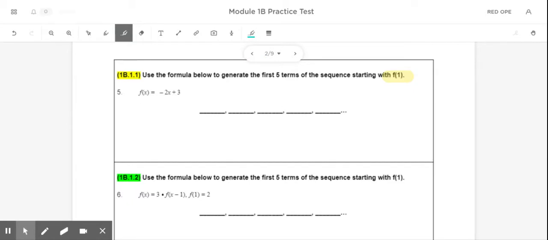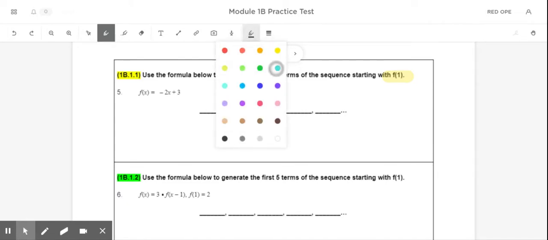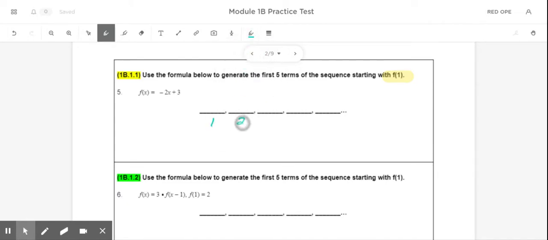When it says that, I like to start by just labeling which one of these lines represents which term. So this is going to be number 1. I used the highlighter. This is going to be number 1. This is going to be number 2. This is going to be number 3, 4, and then this will be 5. Now, in order to find those values, I'm just going to take these numbers and plug them into the equation.